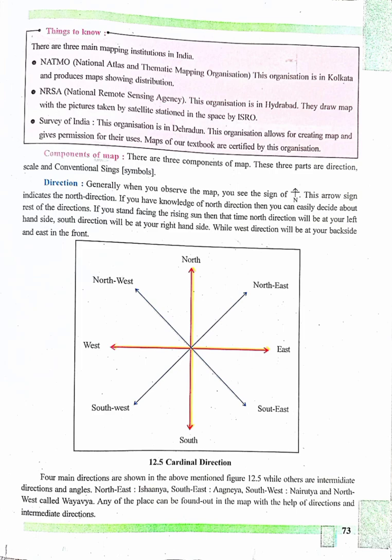we can get the cardinal directions and the other four intermediate directions, that is angles. The northeast direction is called Ishanya. The southeast direction is called Agneya, the southwest direction is called Nairitya, and the northwest direction is called Vaivya. Any place can be located with the help of main directions and the intermediate directions.